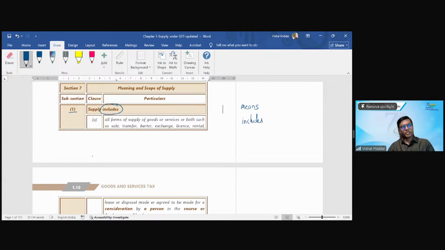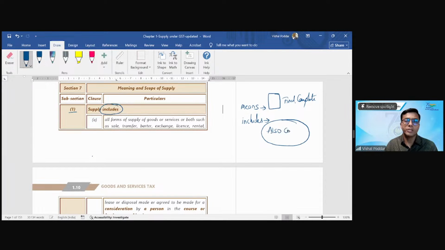Now, what is the difference? When any definition uses the word means, it means whatever is given in the definition, that is final, that is complete. You don't have to look outside that box. But when a definition starts with the word includes, it means they have not given you the final list. They say this is also to be considered.